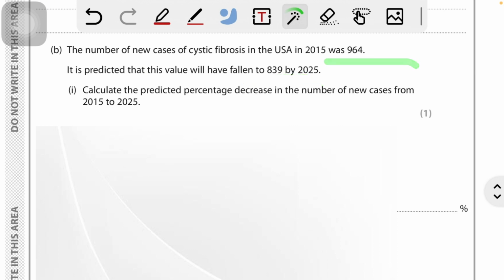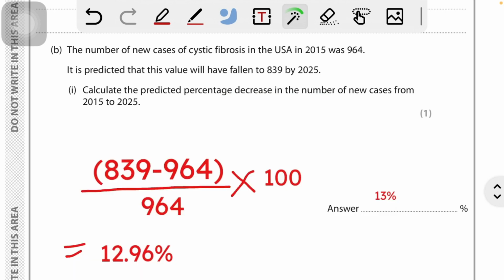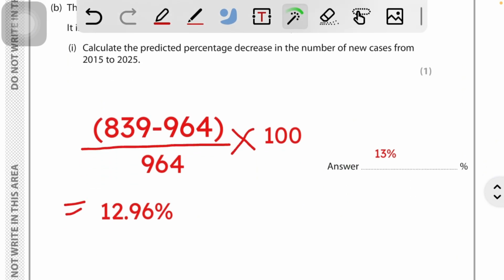So the answer will be negative, right? And it says the percentage decrease, so if we don't put the minus in it, that's fine, because the question wants the percentage decrease. So let's say the answer: 839 minus 964, divided by 964, times 100. So it's 12.96%, approximately 13%. It's fine if you leave the answer like this.